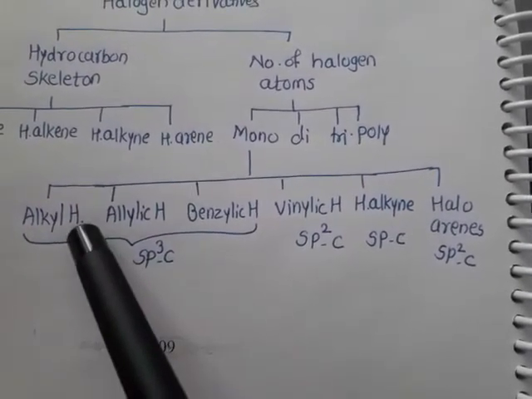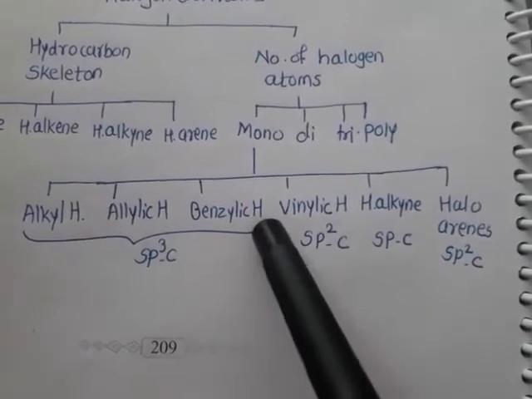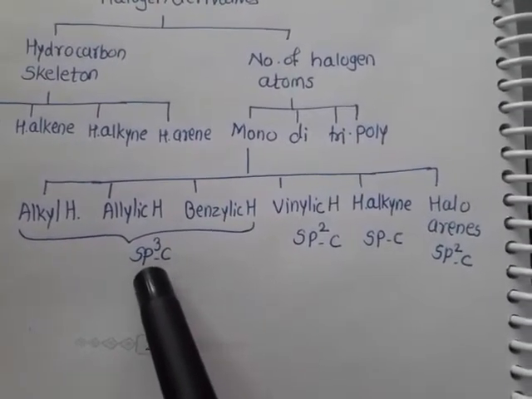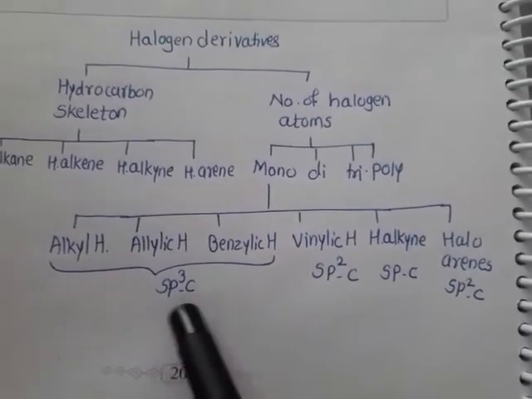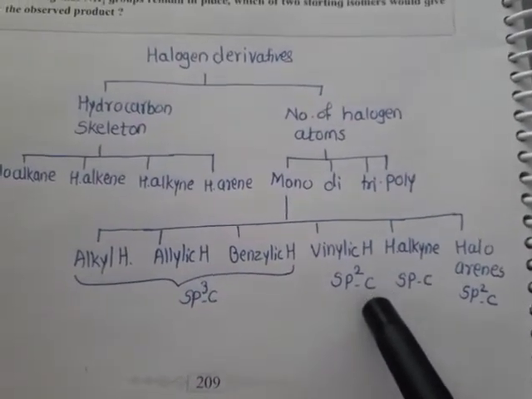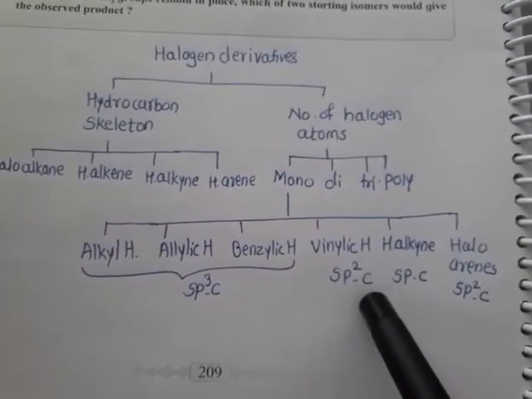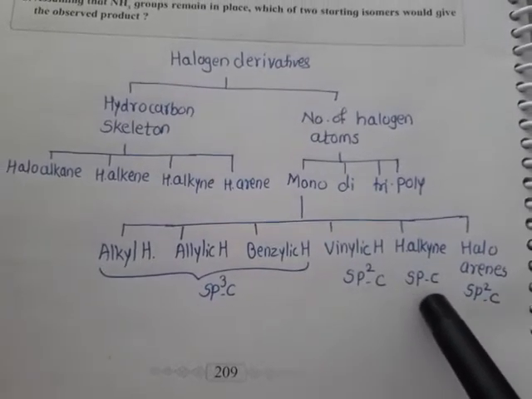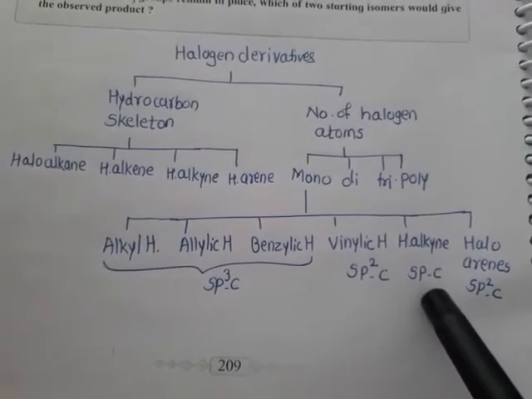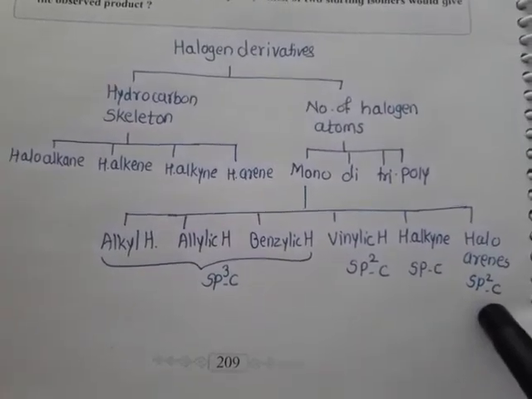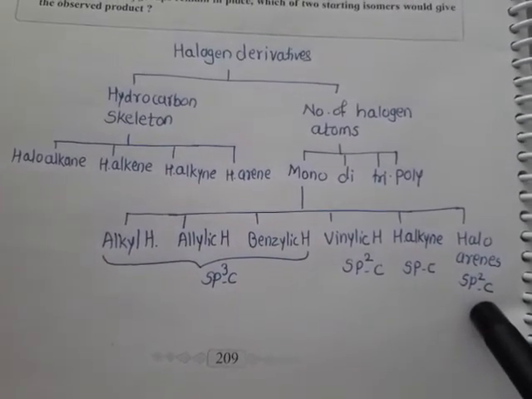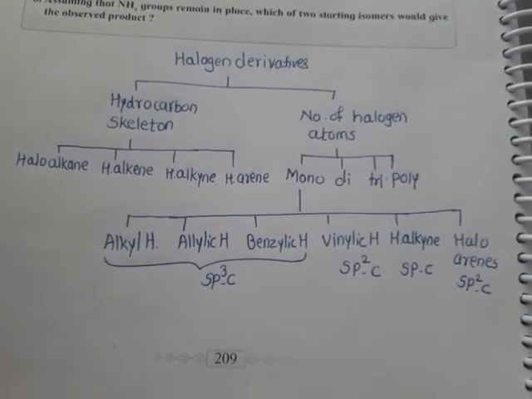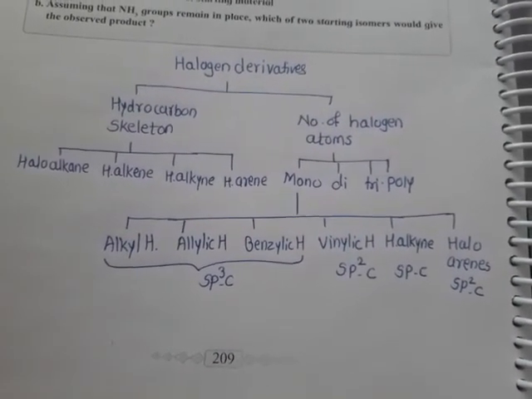So here: alkyl halide, allylic halide, benzylic halide. In all these cases, the halogen atom is attached to an sp3 hybridized carbon. Vinylic halide: here the halogen atom is attached to an sp2 hybridized carbon. The halogen is directly attached to the doubly bonded carbon. And haloalkyne: the halogen is attached to an sp hybridized carbon. And haloarenes: the halogen is attached to an sp2 hybridized carbon. Okay, that's all for the classification of halogen derivatives.